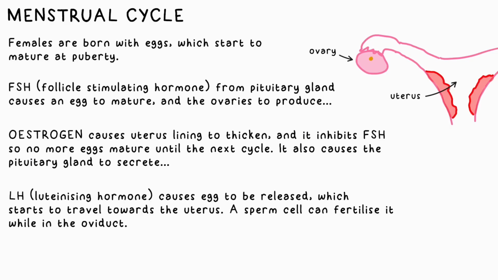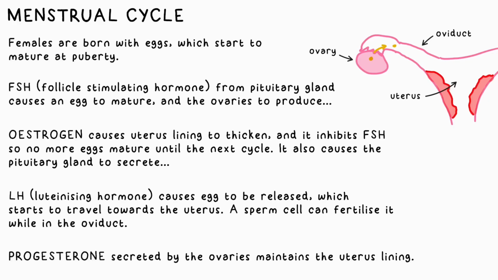Very clever. It also causes the pituitary gland to produce LH, luteinizing hormone, which causes the egg to be released and it starts to travel towards the uterus via the oviduct over several days. Finally, progesterone is also produced by the ovaries, which maintains the uterus lining. This is great news if you're looking to get pregnant. If not, you need to find some way of stopping a sperm cell meeting an egg cell.